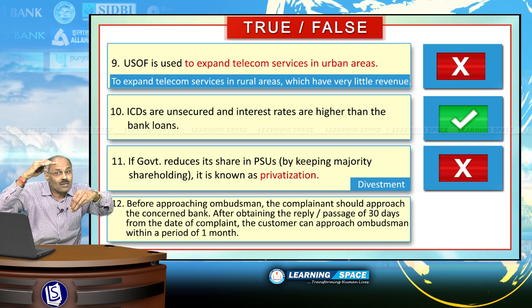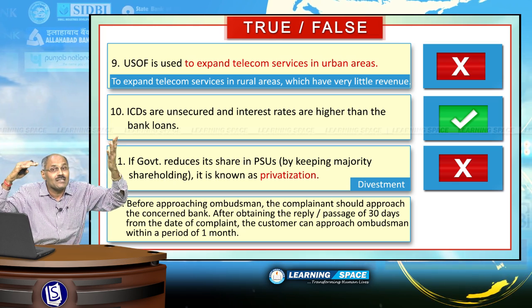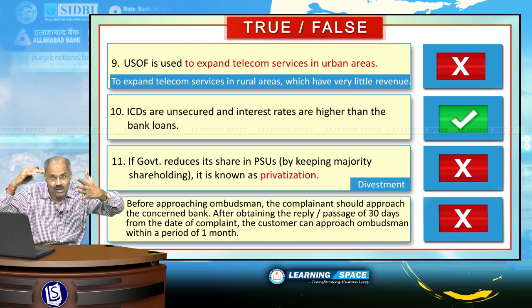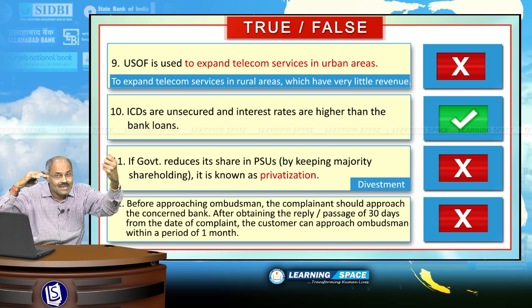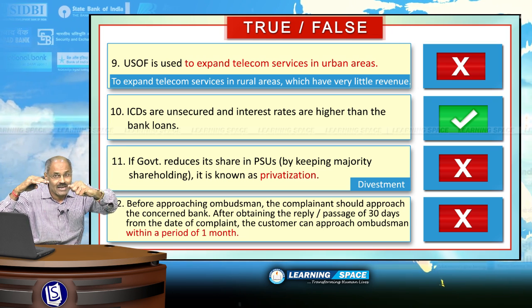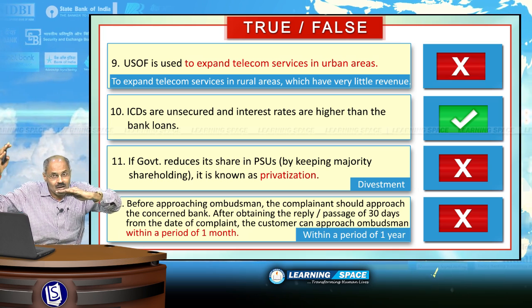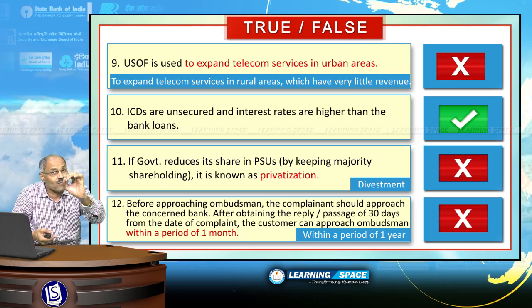Subsequently, you have a period of 1 year to approach the ombudsman. So, the given sentence is wrong. You can approach the ombudsman after getting the reply from the bank, or after 30 days if the bank is not giving any reply, then within 1 year. Please correct the given sentence. It should be 1 year.